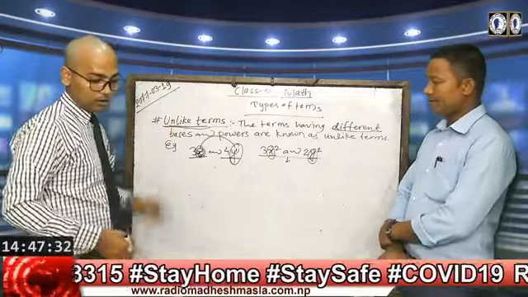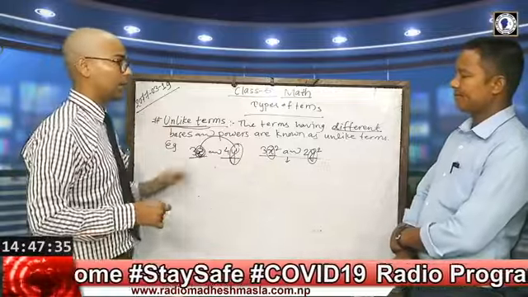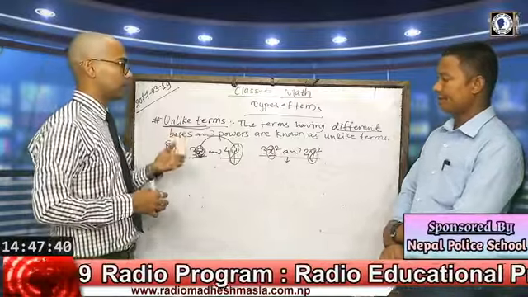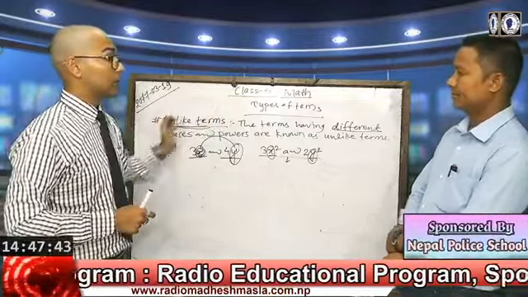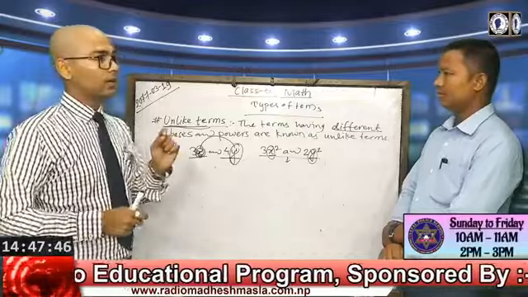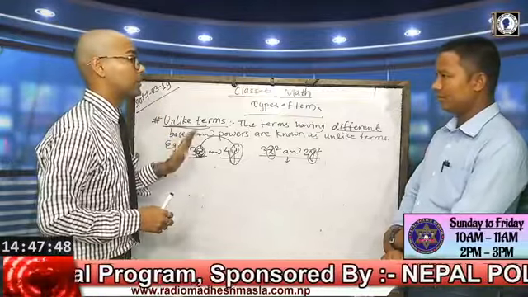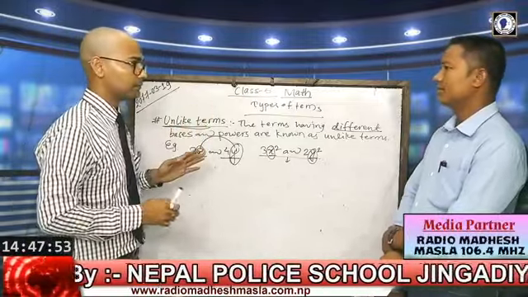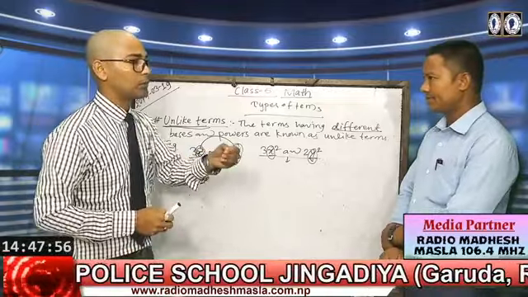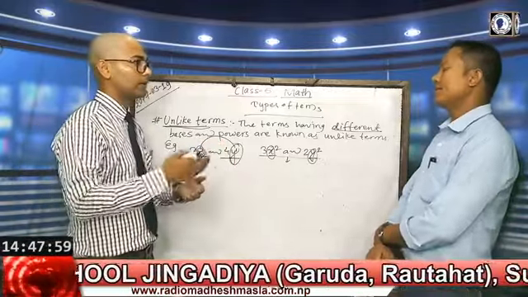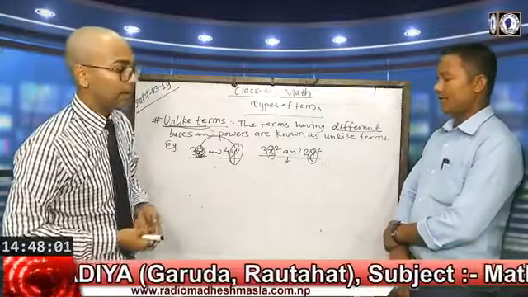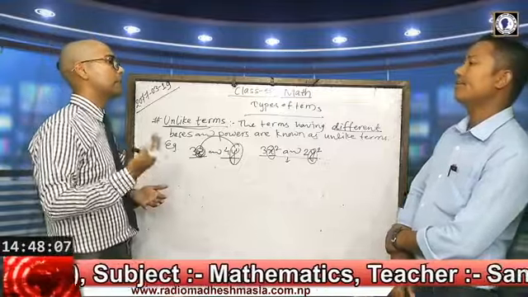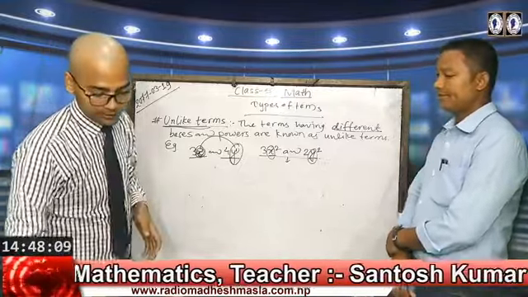One more thing relating to unlike or like terms: while adding or subtracting algebraic terms, we must have like terms. If like terms are given, then only we can add them. Otherwise you cannot, and the terms should be written the same, giving the sign. It means they become expressions. So now let's talk about expression.